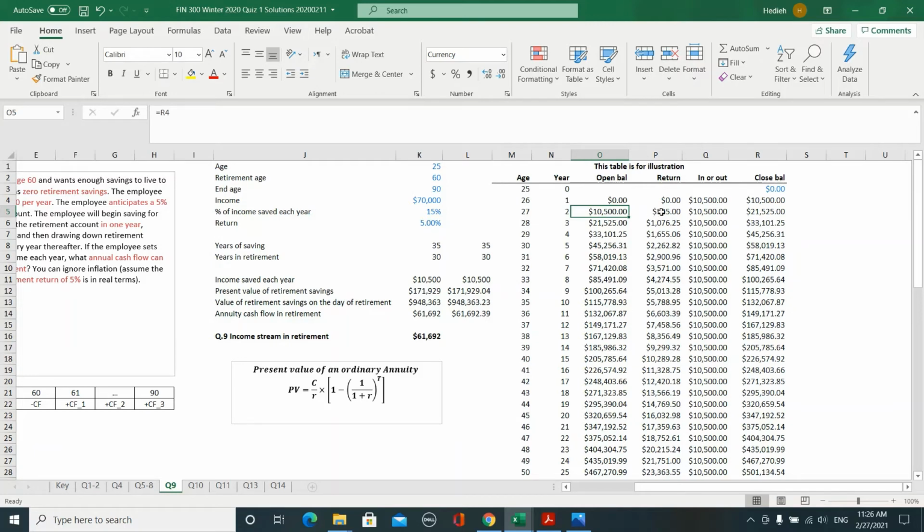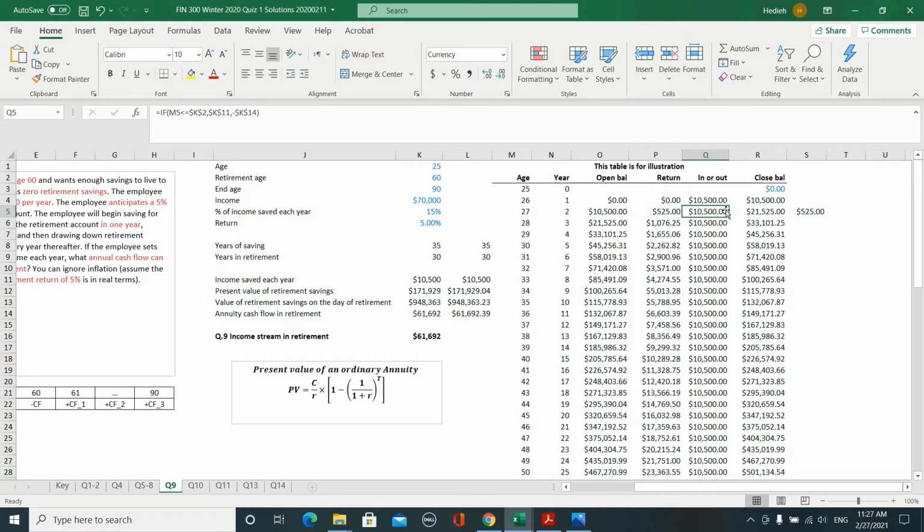When you go to year 27, your opening balance will be the closing balance of the last period. And how much return will you earn? You will earn 5% on your account. This 5% return is mentioned in the question. So how do you calculate this return? You just multiply your opening balance with this interest rate that you earn on your account, and you click enter. Okay, so you see the number is exactly the same.